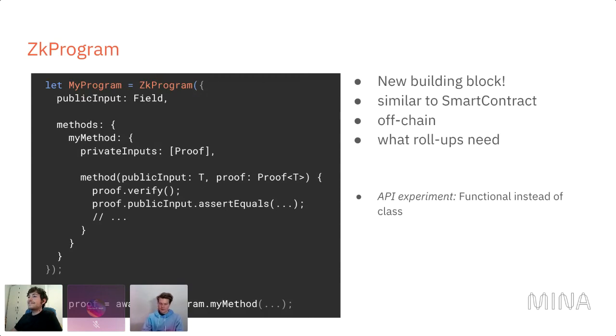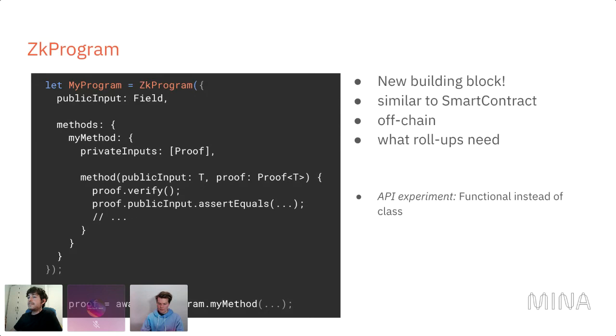And just passing it in as an array of types, so of classes or other types, makes it so much easier, in my opinion. So we are explicitly declaring what the private inputs are, and in this case, it's just one thing. It's one proof, and then we declare the method, the actual circuit, if you want, and that works just like before in the smart contract.